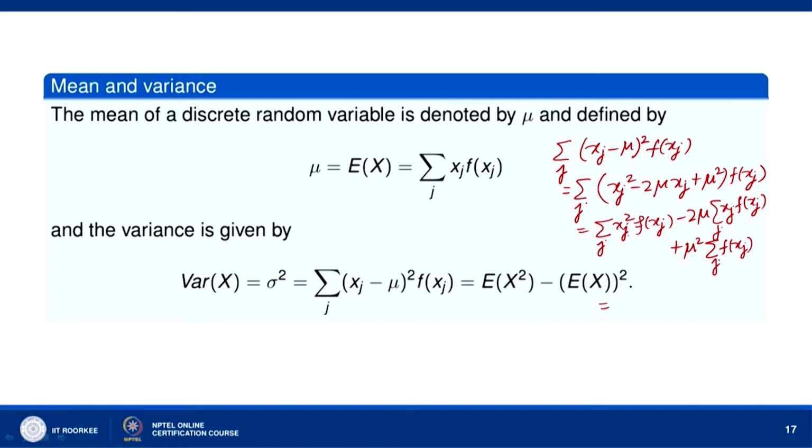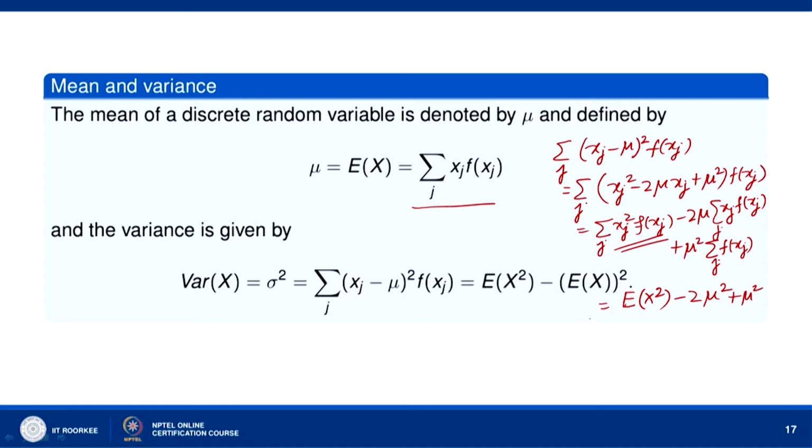Now, sigma over j x_j square f(x_j) is expectation of x square. The first term is E(x square), minus 2 mu times sigma over j x_j f(x_j), which is mu, so minus 2 mu square, and then plus mu square times sigma over j f(x_j), which equals 1, since the sum of the probabilities is equal to 1.